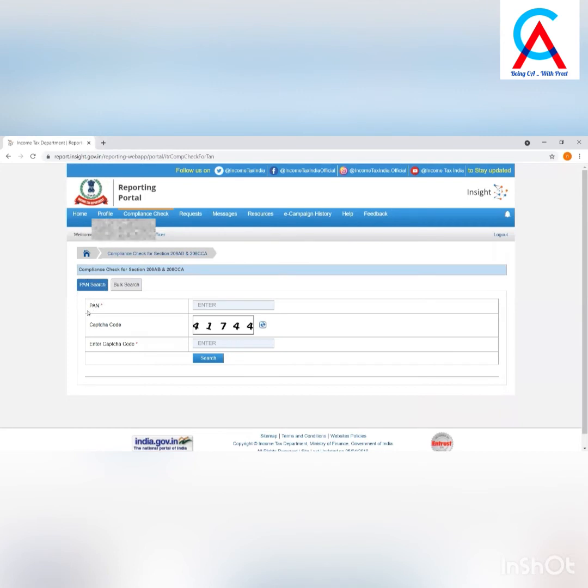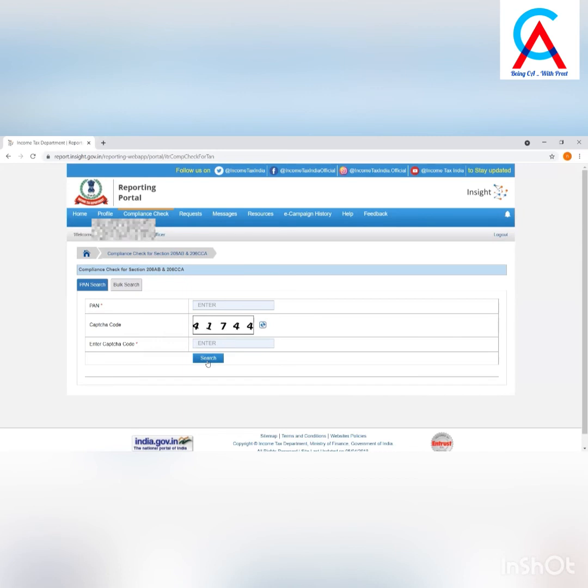For single PAN search, you need to select the PAN search tab under Compliance Check functionality and then enter a valid PAN and CAPTCHA code and click search. Output result will be displayed upon entering a valid PAN and CAPTCHA code. No result will be shown if the PAN entered is invalid.